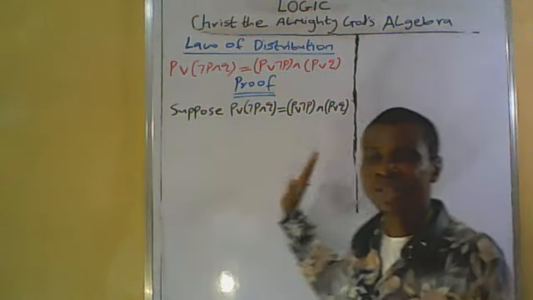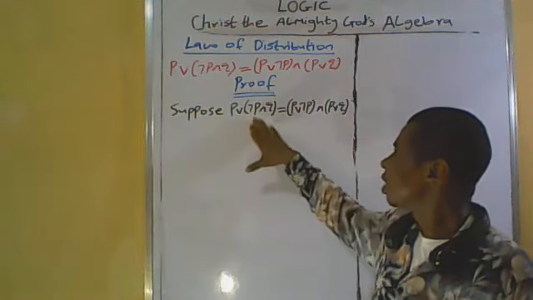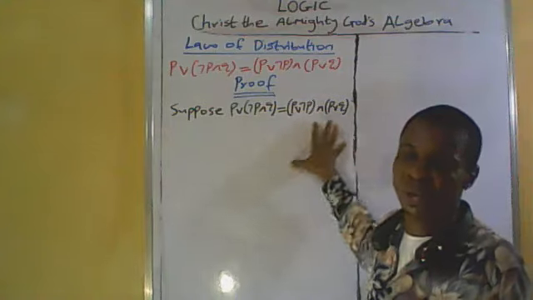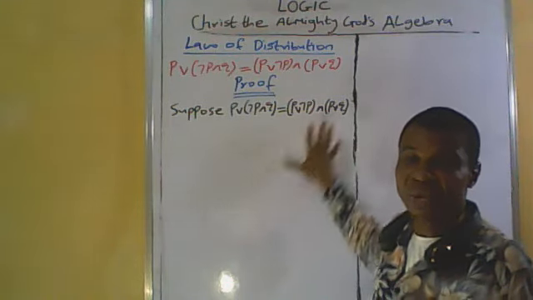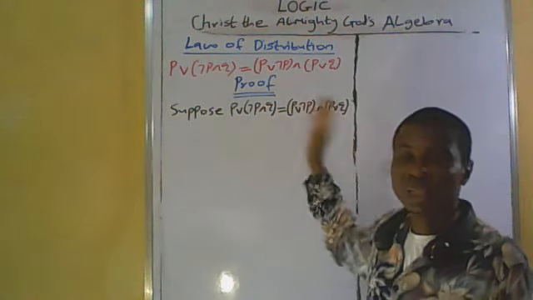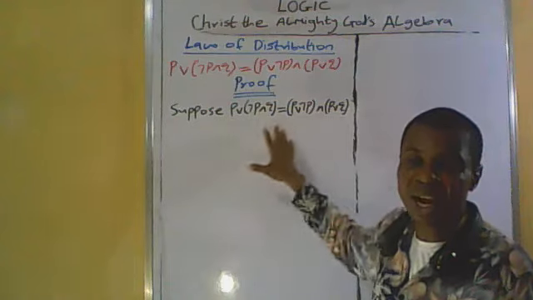If you look at this equation, you will find out that whenever the left hand side of the equation is true, the right hand side of the equation is also true. In the same vein, whenever the right hand side of the equation is false, the left hand side of the equation is also false. So you say that they are equal.